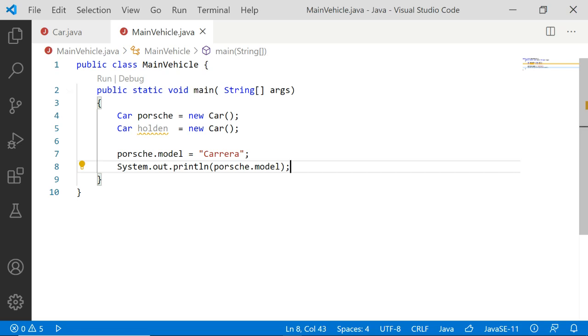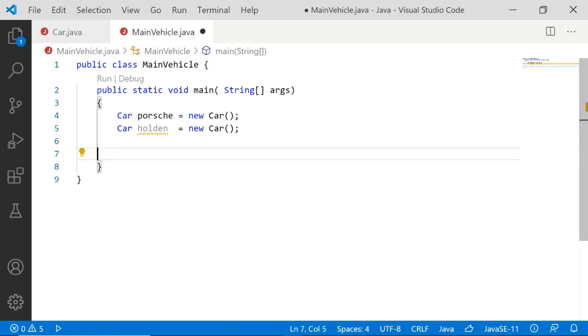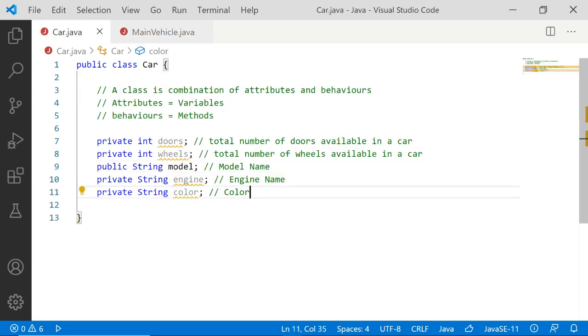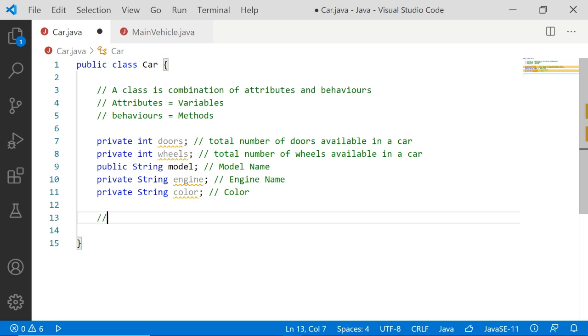So in object oriented programming, two important concepts have been added, two different methods. One is the setter method. The other one is the getter method. What are the setter and getter methods? The setter method is used to assign a particular value to a particular attribute. The getter method is used to access the value of a particular attribute, to get the value. One is to set, the other one is to get.